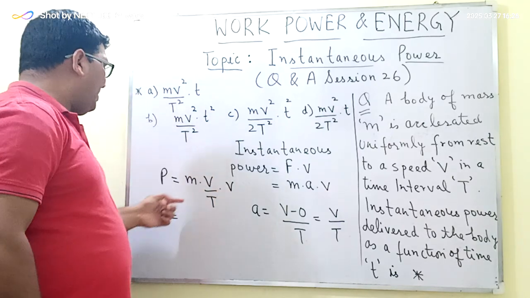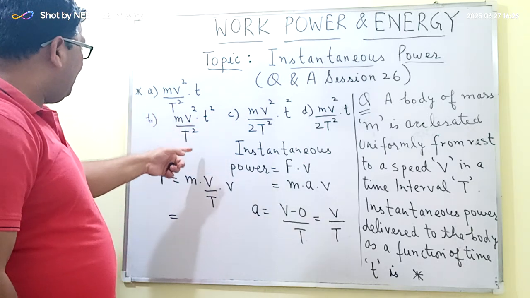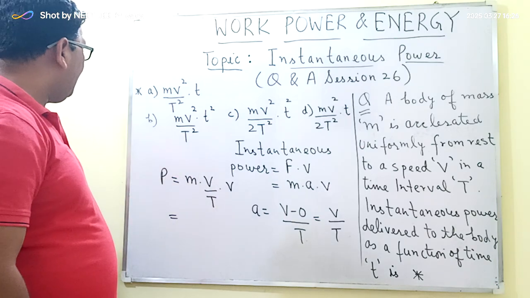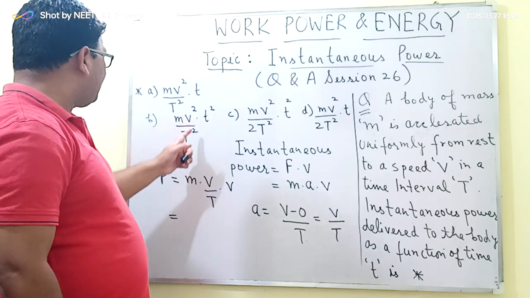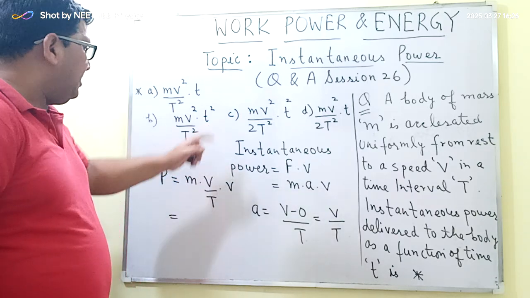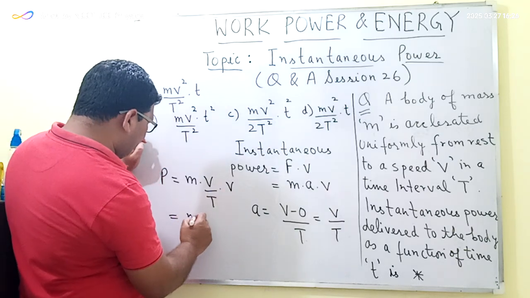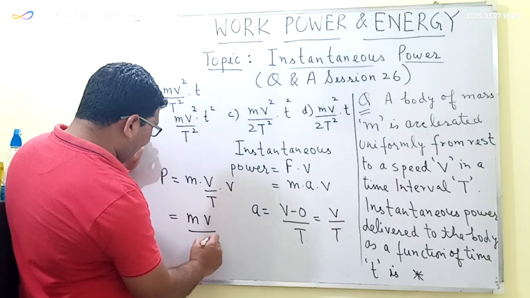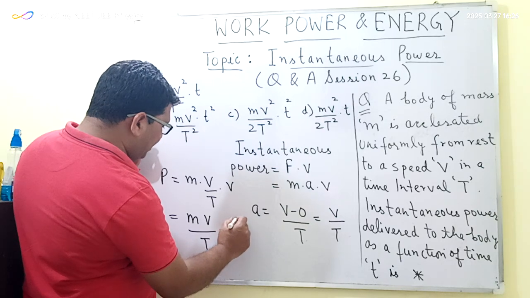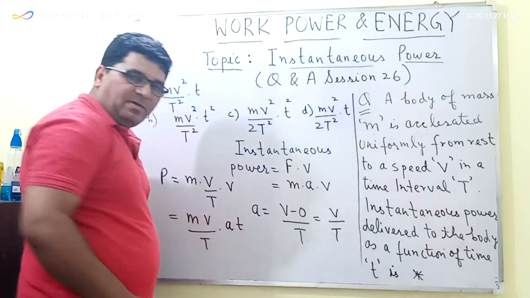Now we have to find the correct option from these four. From here we can see that the options are in terms of the mass, velocity, the time interval capital T and the time t. So here I will simply substitute the value of velocity as acceleration into time, because acceleration is equal to velocity upon time.